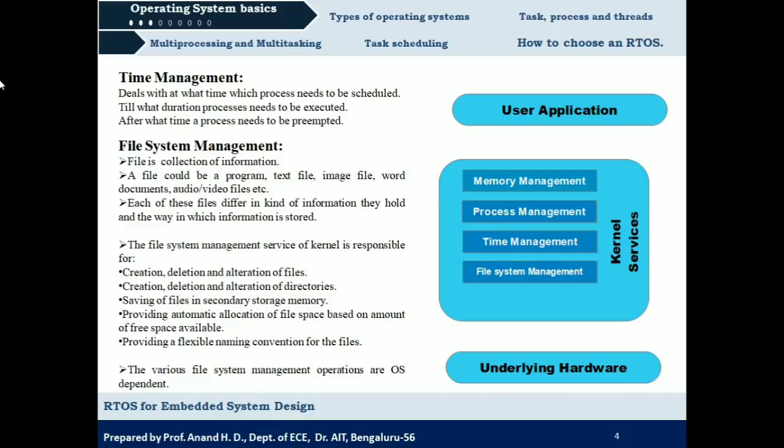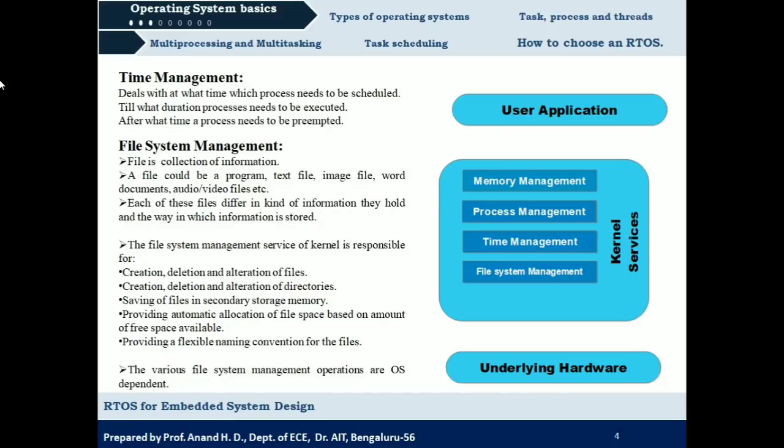And if you want to save the files, a particular amount of space must be allocated for a particular file. That is also done through the file system management service. And next, at last, it provides a flexible naming convention for the files. You would have come across file extensions. When you want to save some files in your PC or in your phone, you would have come across dot something. So what is this file extension?